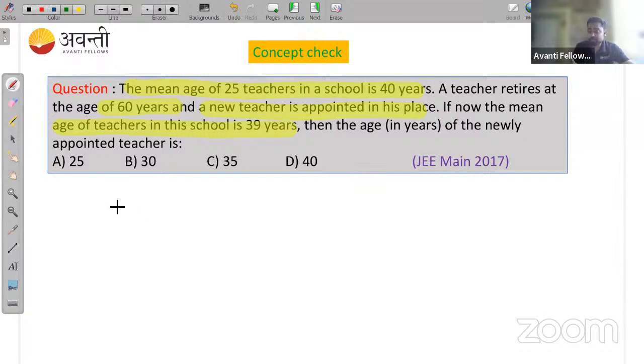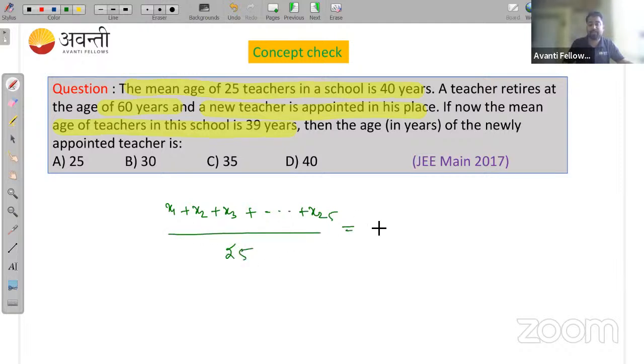Okay, so how many teachers you have here? So that is actually x1 plus x2 plus x3 up to x25. So age of 25 teachers is x1 plus x2 plus x3 up to x25. If I ask you to find the mean, you need to divide by 25, which is given as 40 years. Right? Is that clear to everyone? That means summation of xi I am getting here 25 times 40, that is 1000. Is it or not? You are getting 1000.